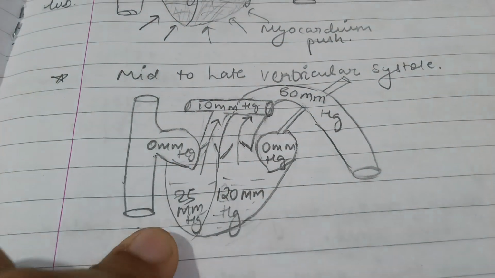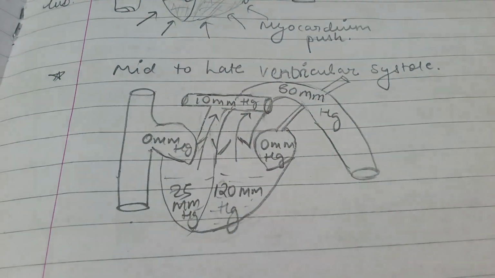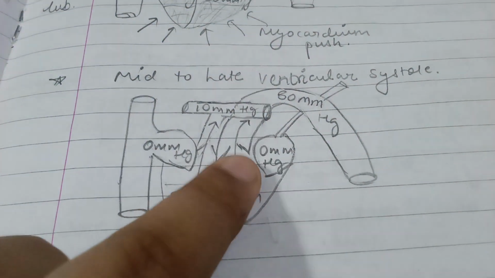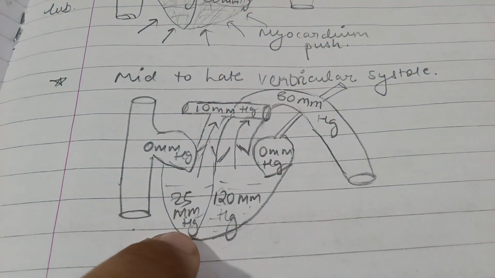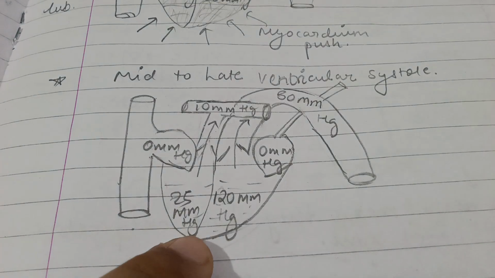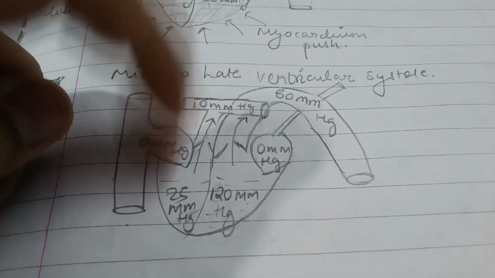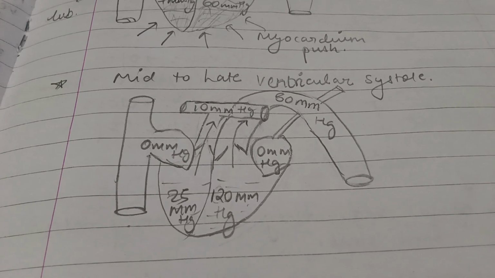You can also note here that arterial pressure, which means the pressure in these great arteries, is less than the ventricular pressure. So ventricular pressure is higher, therefore it's transporting the blood into these two arteries, the great arteries.